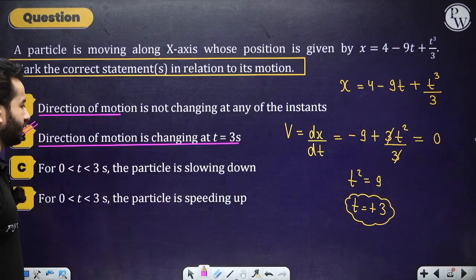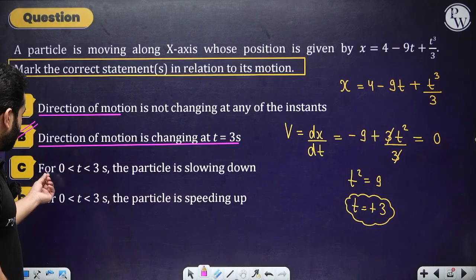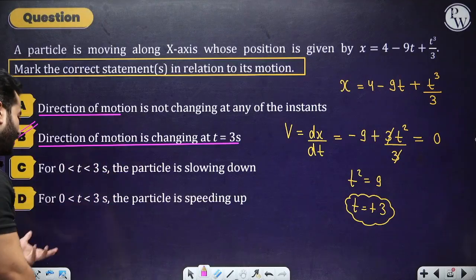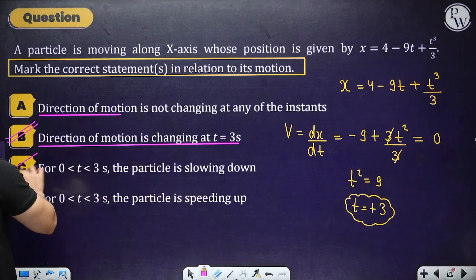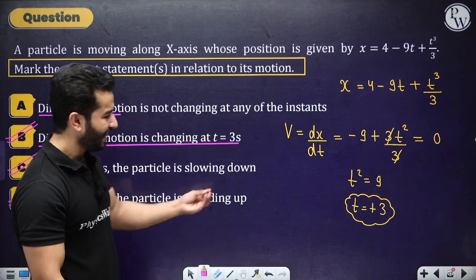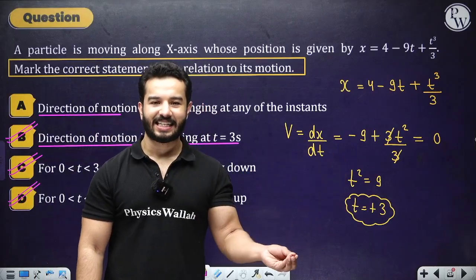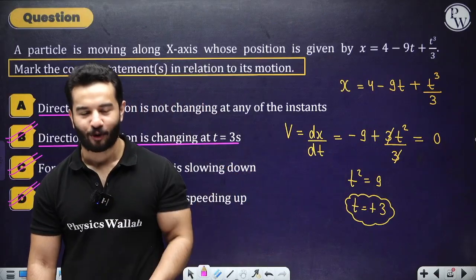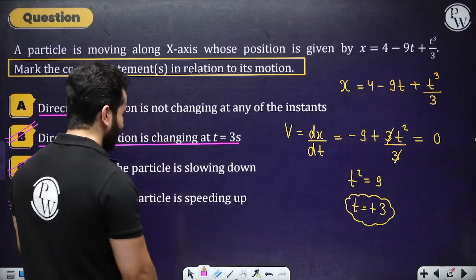Option A is incorrect. For 0 to 3 seconds, the particle is slowing down, definitely. And then after it will speed up, because if at 3 seconds it is at rest, then after it will speed up, obviously, right? But you can also check it. And how you're going to check it?